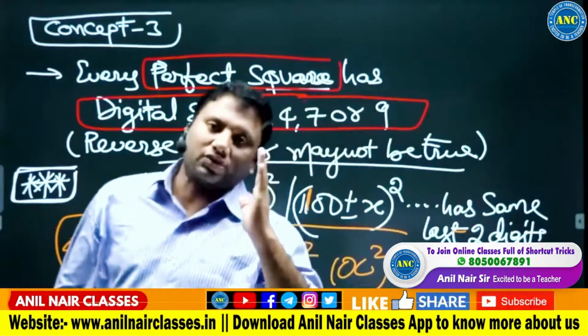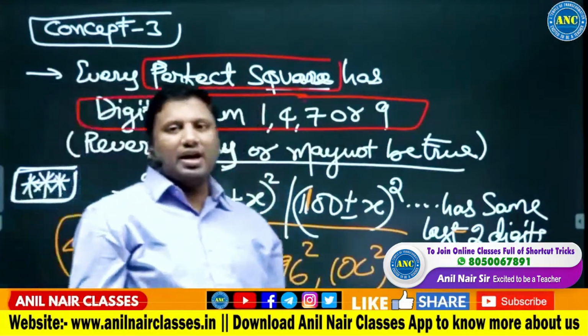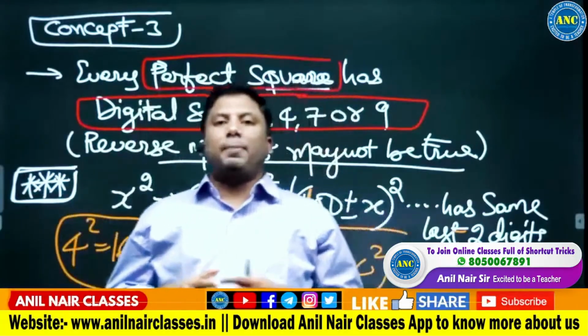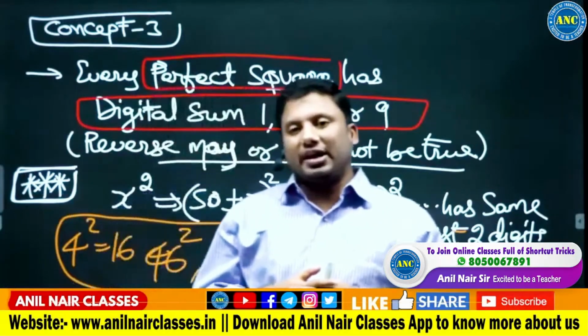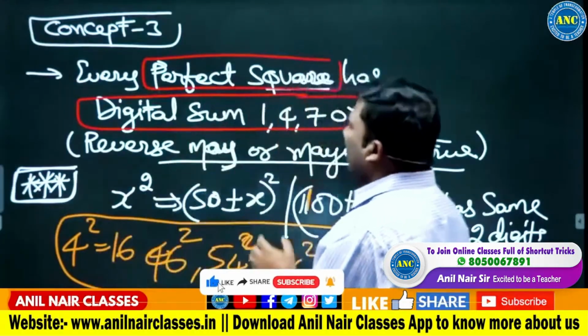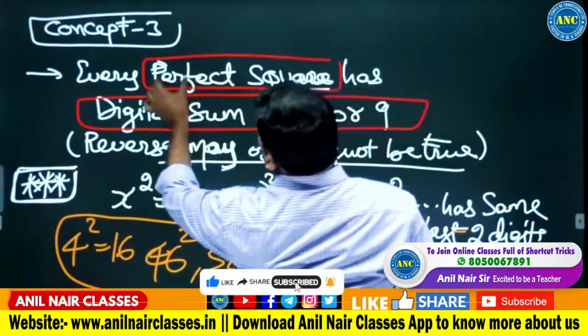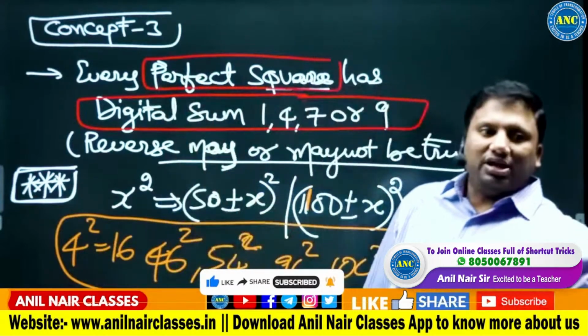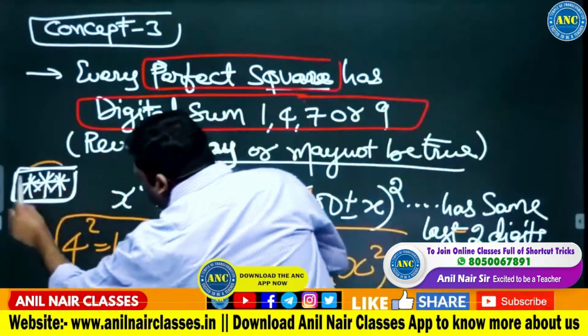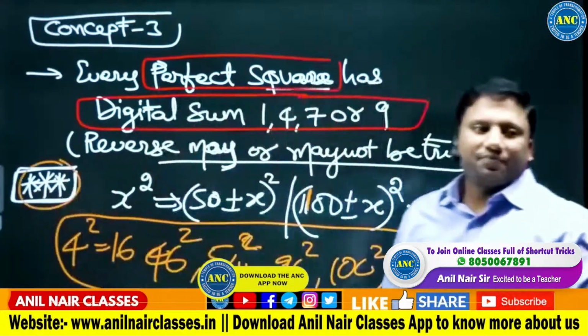A perfect square never ends with 2, 3, 7 or 8. A perfect square when divided by 4, either it will be perfectly divisible or it gives a remainder one. That is the second property of a perfect square. Third property, if the number is a perfect square, it will have digital sum 1, 4, 7 or 9. Fourth property, very important property.